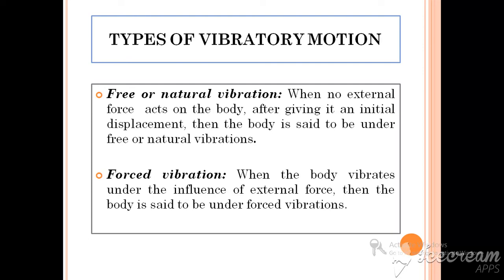That is, when no external force is provided to the body but a small initial disturbance force is provided to the system, and the system is vibrating, then that type of vibratory motion is termed free vibration. Whereas when the body vibrates under the influence of an external force, the body is said to be under forced vibration. So in free vibration, only an initial disturbing force is provided, but in forced vibration, the system is continuously in vibratory motion under the influence of an external force.